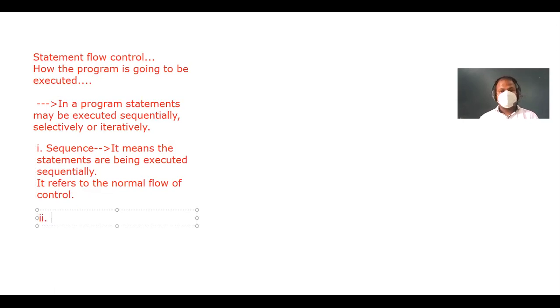So what is the second? That is selection. What is selection?